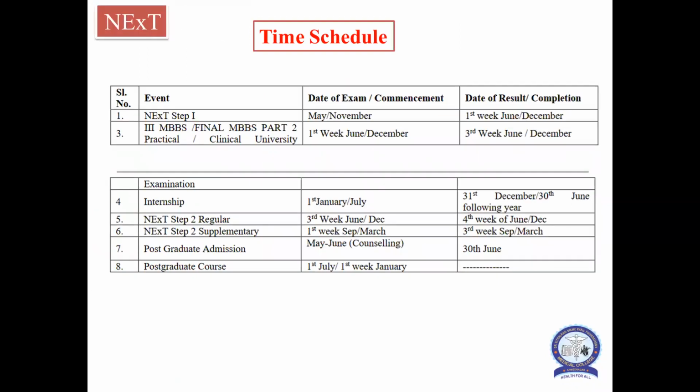This is just the tentative schedule of this year, given in this gadget. Step 1 examination will be either in May or November. The result will be within 1 month of the exam, that is June and December. The third M.B.B.S, that is the final M.B.B.S part 2 practical and clinical university exam, will be in the first week of June or December according to the schedule, and the result will be 2 weeks later. Then immediately after clearing the Step 1 examination, internship will start. After completion of the internship, the NEXT Step 2 exam will be held. After 6 months a supplementary exam will be held, and PG admission will be as per the counseling rotation.